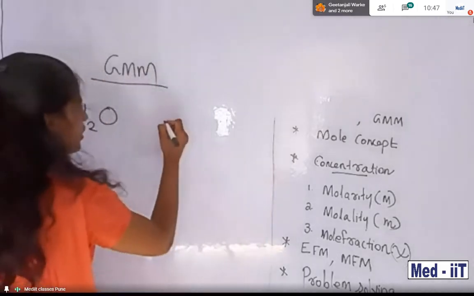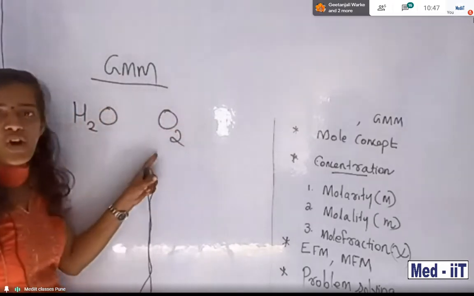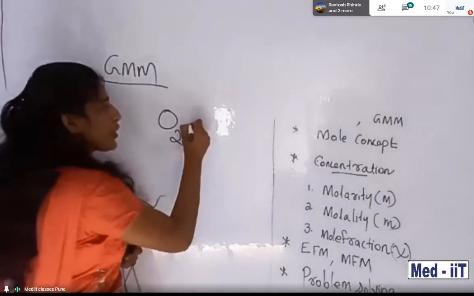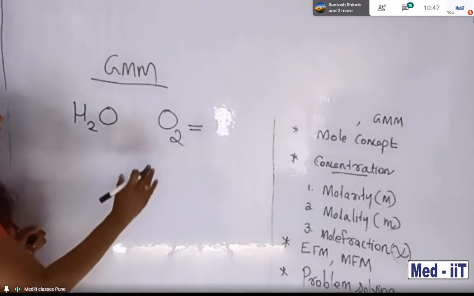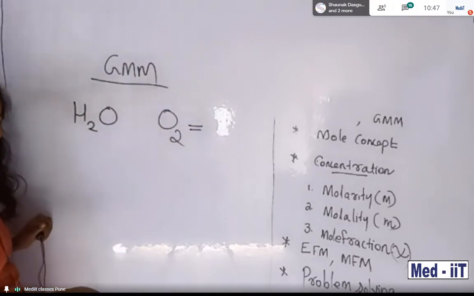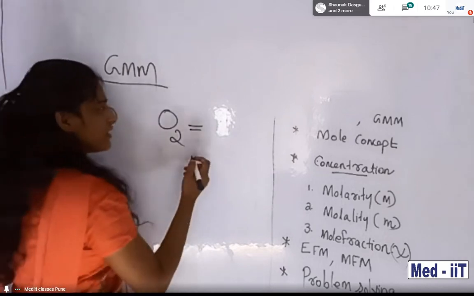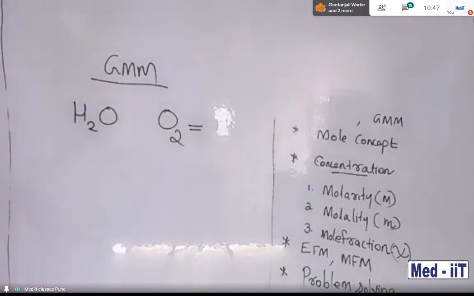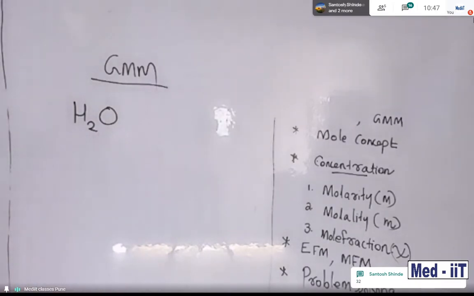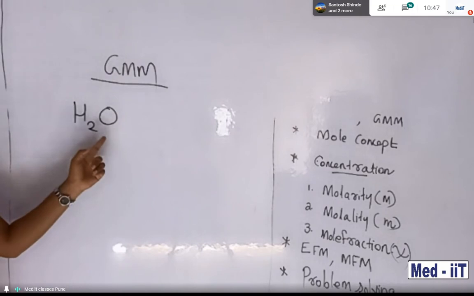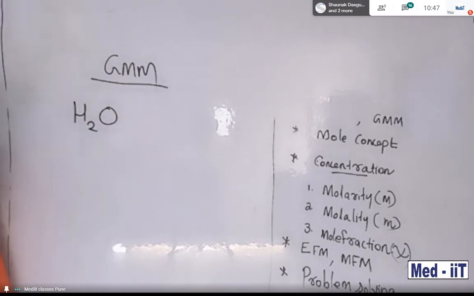I will help you with the O2 molecule, the oxygen molecule. H2O is a molecule. Find its molecular mass first.